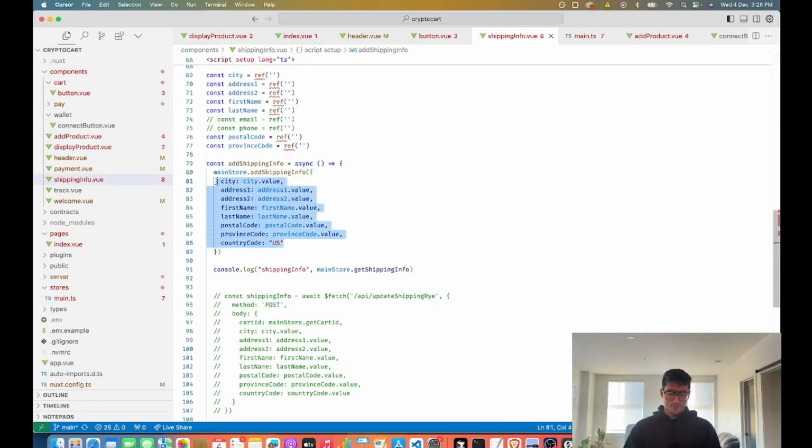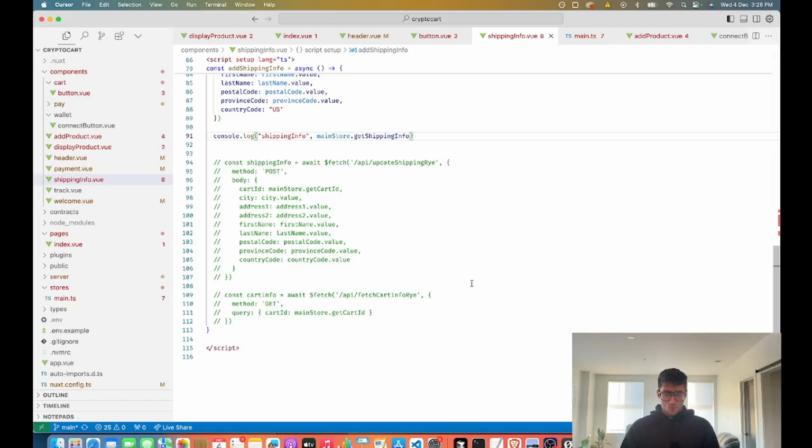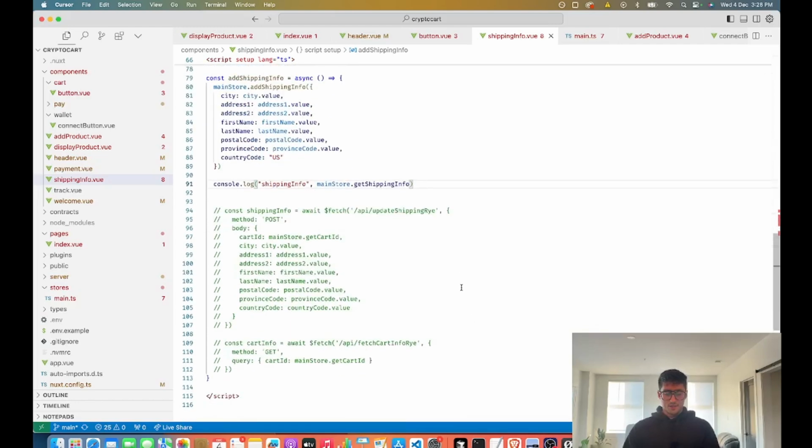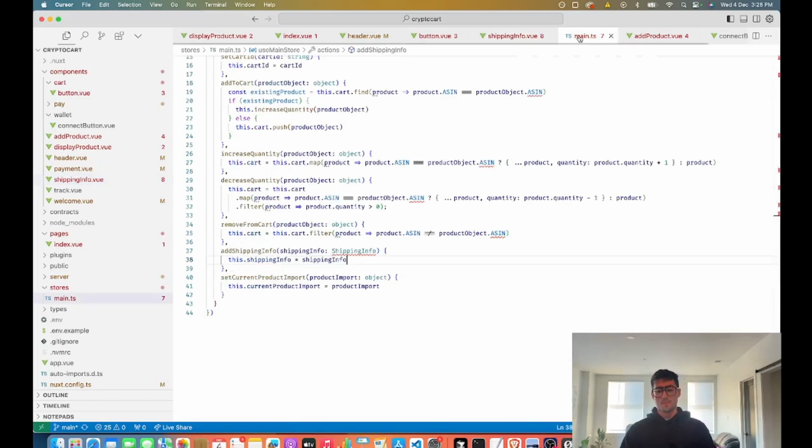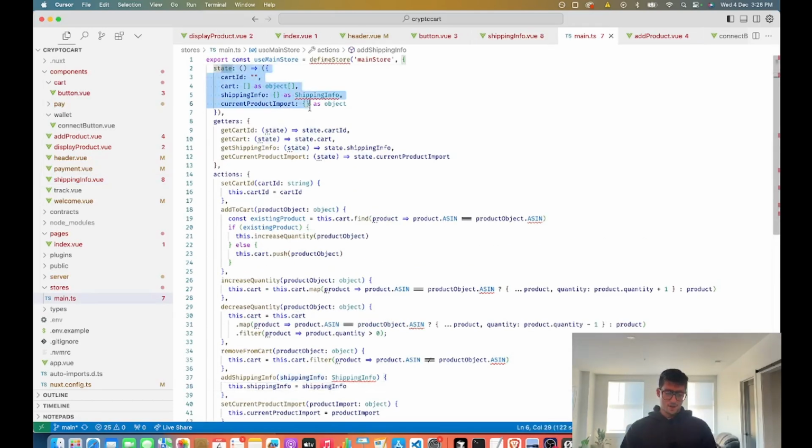And here's all the data. We have city, address, first name, last name, postal code. Here I have province code because I've been experimenting in Canada because I live in Canada, but this actually only works for Amazon US currently due to the software that I'm using. So this would actually be state code, but I'm calling it province code. Country code US, and then what we're essentially doing here, like this is some old code that we really don't need, but this is all we're doing. We're just adding the shipping info to our state store. So we have that in here.